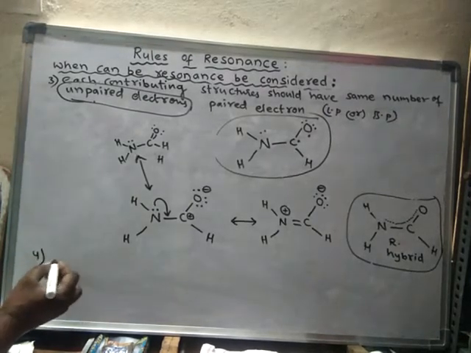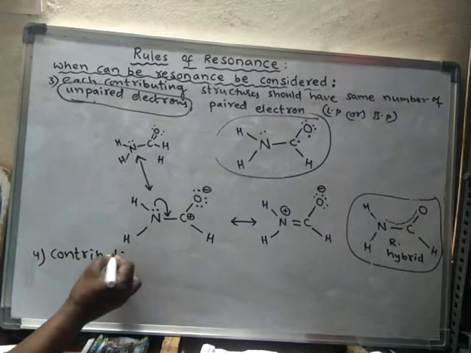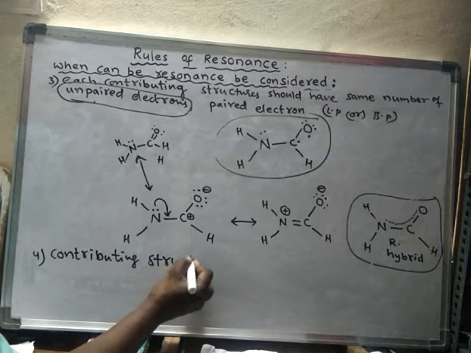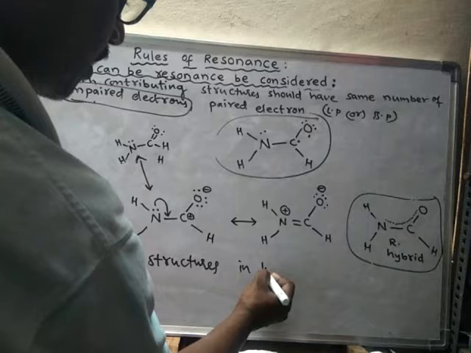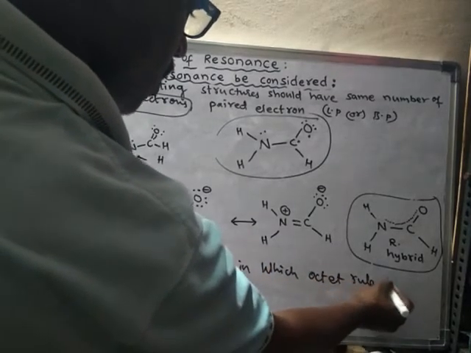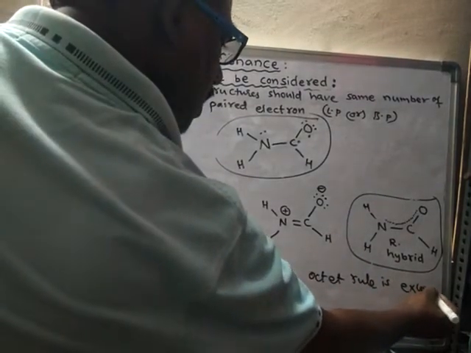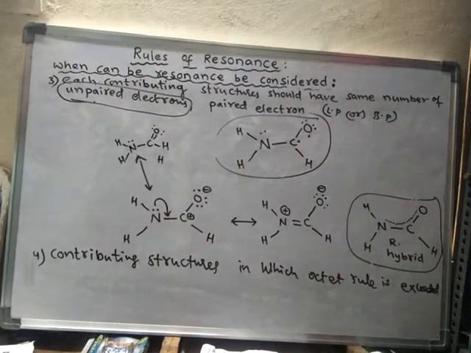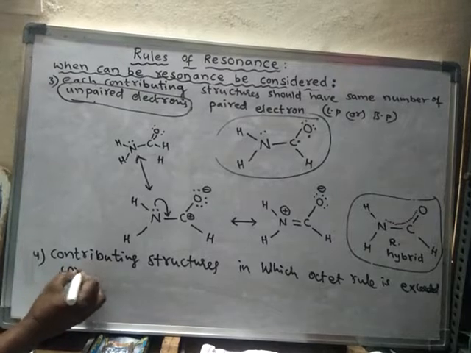See, rule 4 says that the contributing structures in which the octet rule is exceeded, they do not contribute, particularly for second row elements.